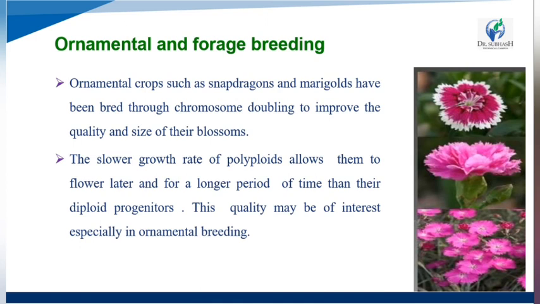Ornamental crops are grown only for showy, attractive flowers. So the marigold has been bred through the chromosome doubling process to improve the quality and size of its blossom.